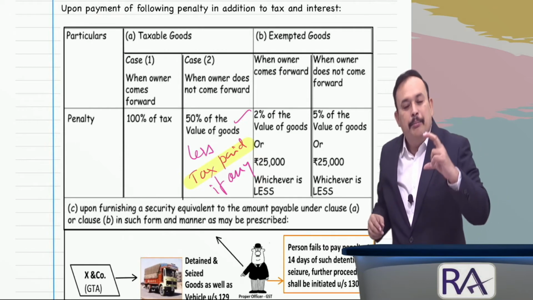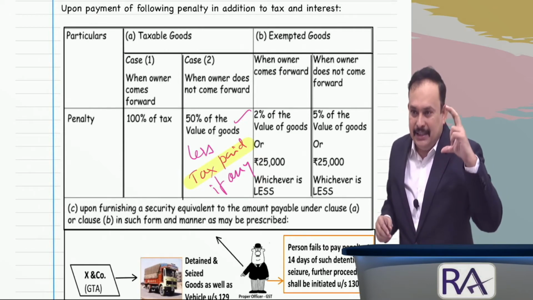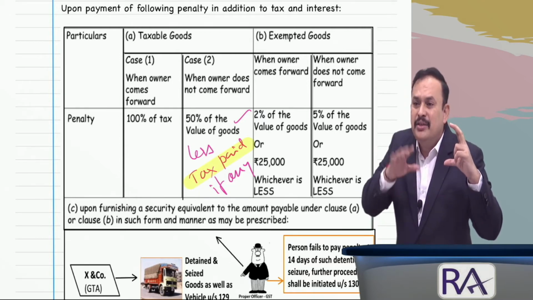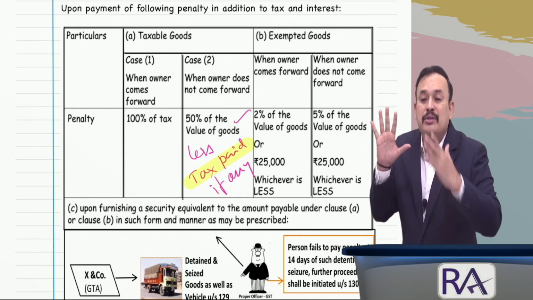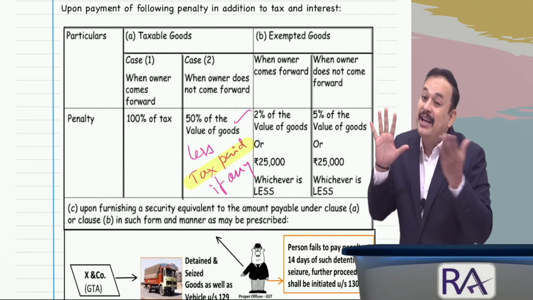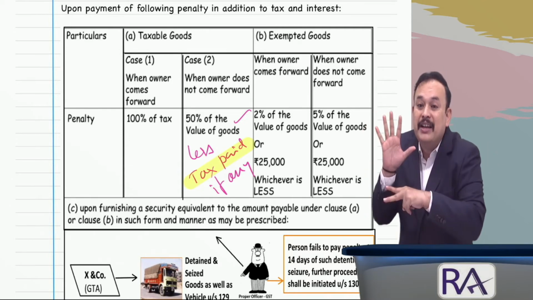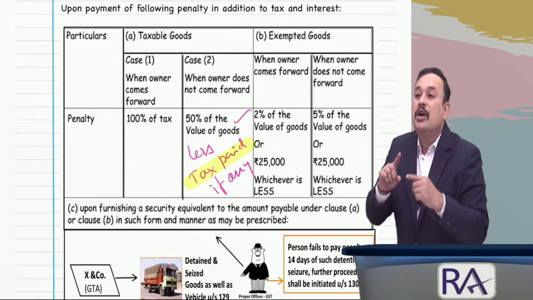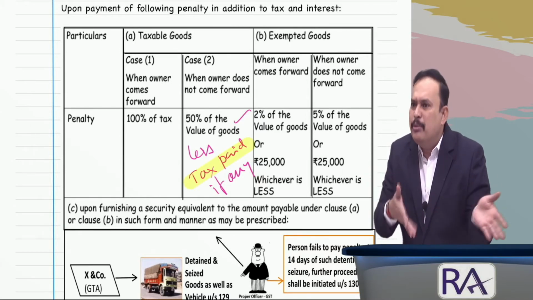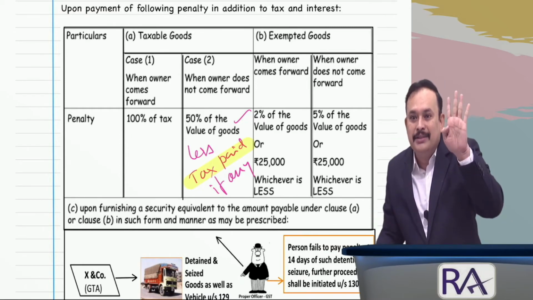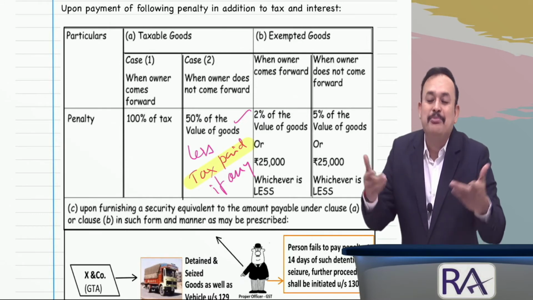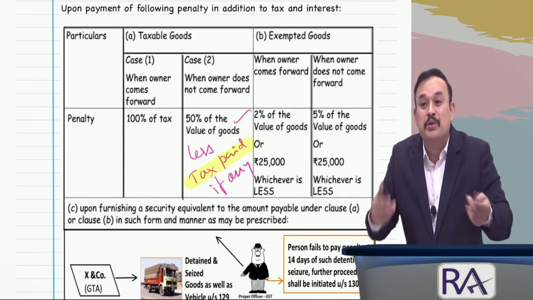Repeating, the value of the goods is 10 lakhs. Is that clear? 50% of the value of the goods is 5 lakhs, which is the penalty for taxable goods where the owner does not come forward. Tax already paid is 2 lakhs. Deduct from 5 lakhs, balance 3 lakhs. While paying the 3 lakhs penalty, you have to pay the tax payable due also, 4 lakhs. Then add it: 3 lakhs plus 4 lakhs, 7 lakhs is the total amount to release your goods along with interest.